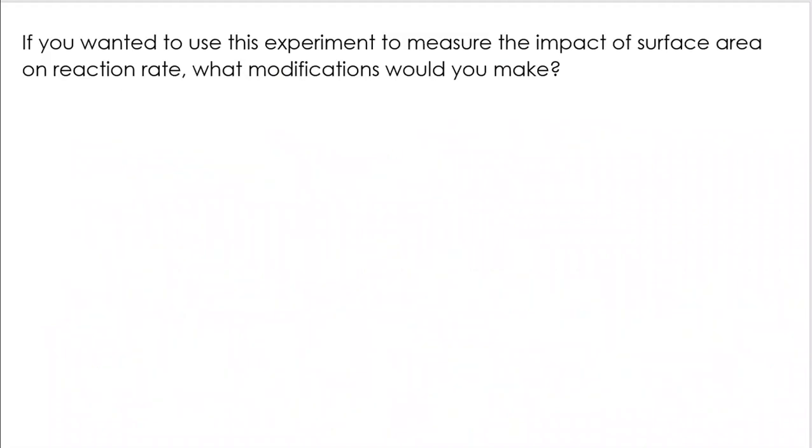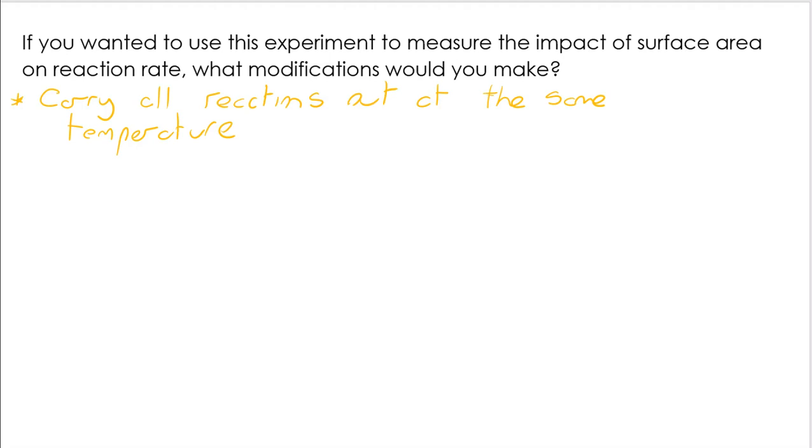And to finish off, what could we do if we wanted to amend this same reaction to measure the impact of surface area? First thing is we make sure we carry these out at the same temperature now. That becomes a control variable.